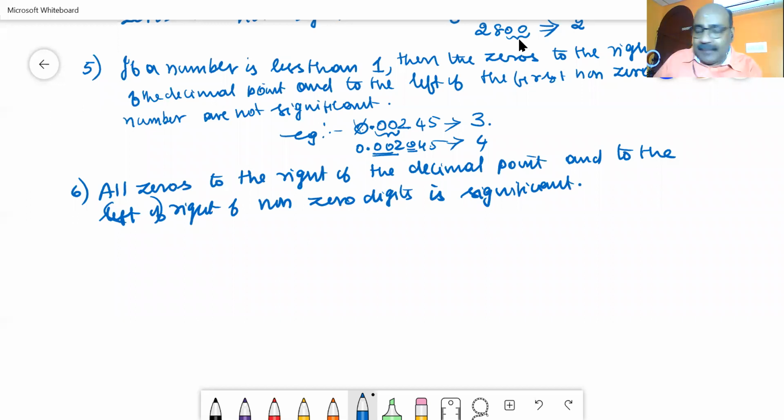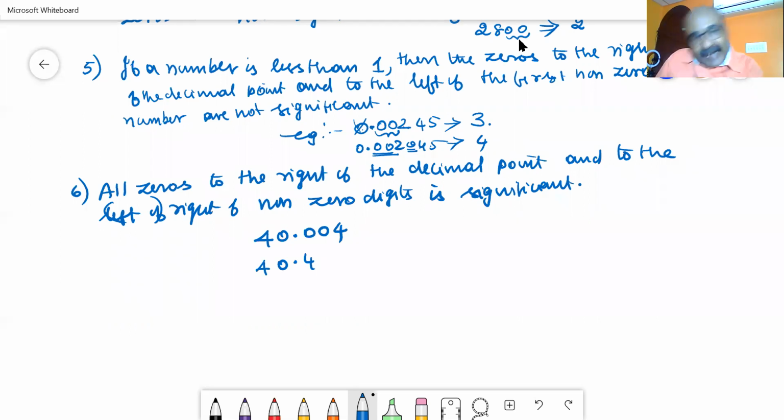I am taking a number like this, greater than 1: 40.00, again I am having a 4. So all zeros to the right of the decimal point and to the right of the non-zero number. Here these 2 zeros are to the right of the non-zero number. Like this also it may be 40.400.